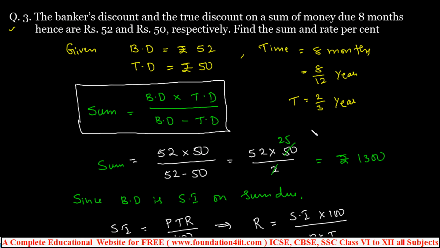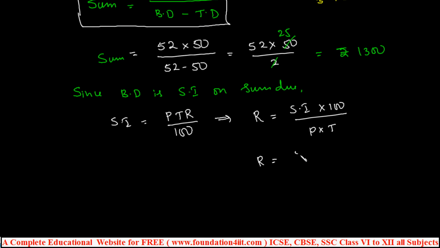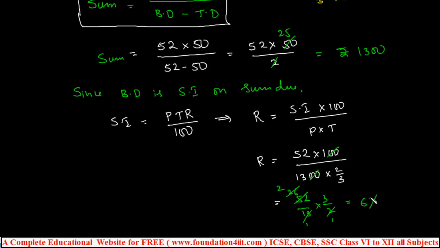So 52 into 100 by 1300 and the time is 2 by 3. Cancelling 100 with 1300 gives 52 by 13 into 2 by 3, and the denominator becomes 3 by 2. Cancelling all, 13 into 2 is 26, so 6 percent. The rate of interest is 6 percent.